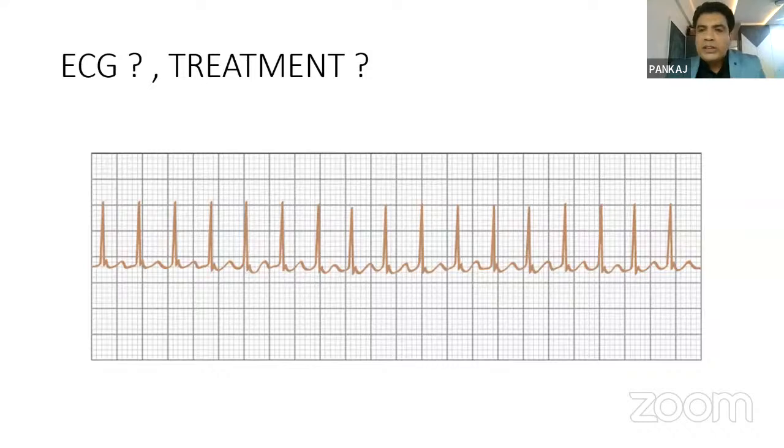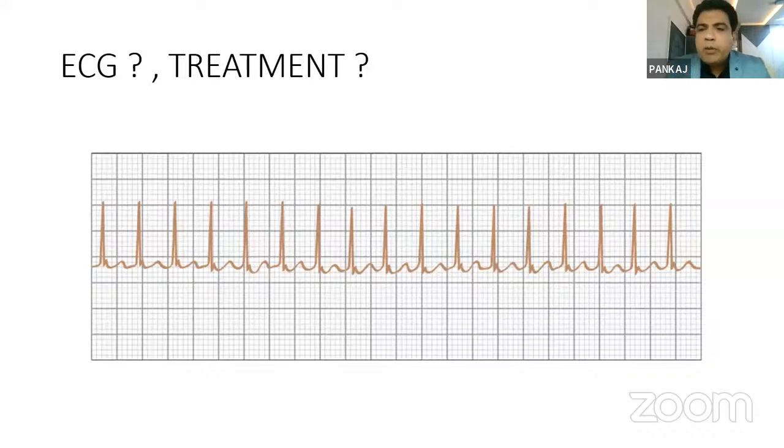One important thing we need to do in such an ECG: in sinus tachycardia, you have to treat the underlying cause. In SVT, you have to manage it and then treat the underlying cause. So how to differentiate between SVT and significant sinus tachycardia? You know that the speed of the ECG is 25 millimeter per second.